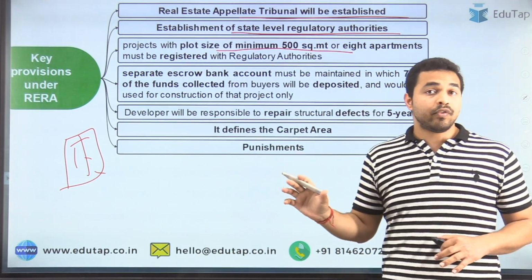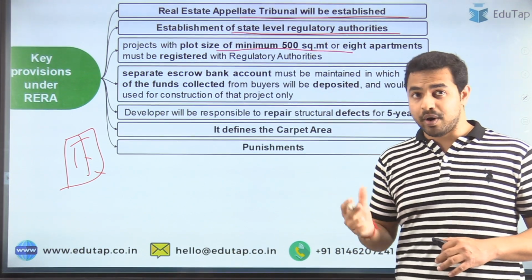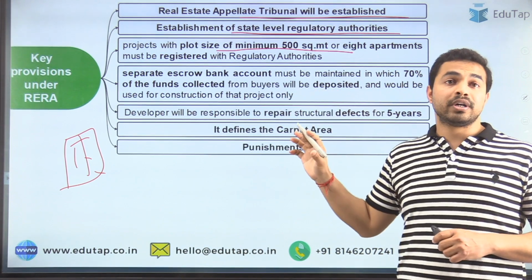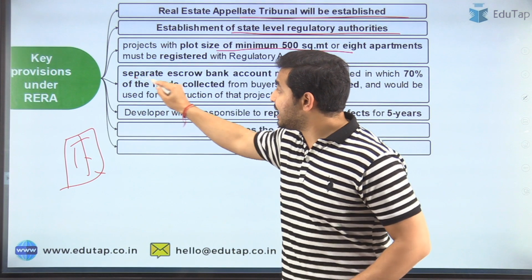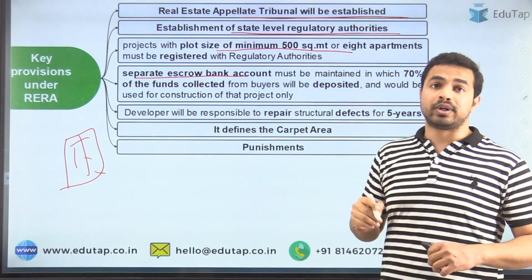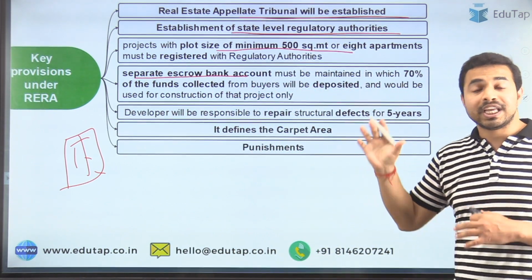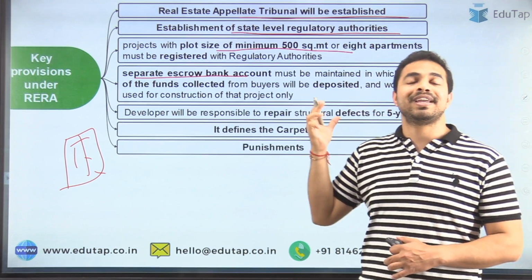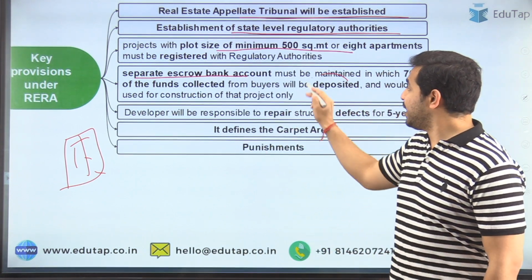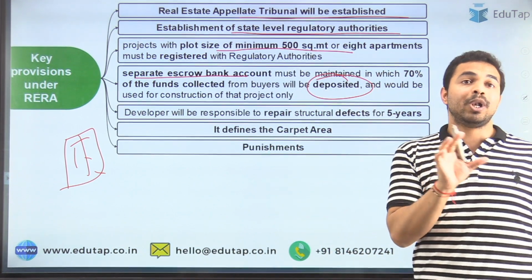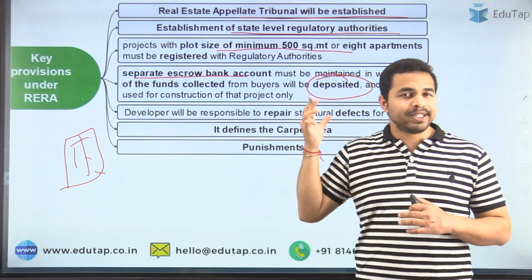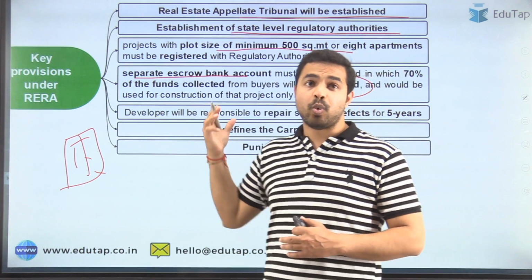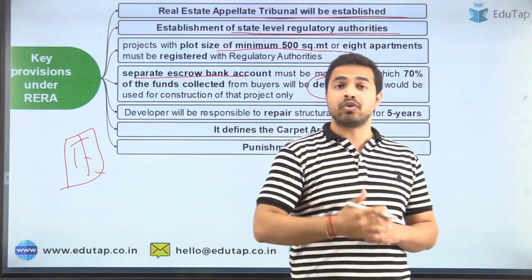So guys, apart from that, one more important point. These promoters, these developers will be liable to maintain a separate escrow account, in which 70% of the funds collected from the buyers will be deposited, and this amount will be used for the construction of that project only. So guys, basically why was this introduced? Why will such a separate escrow account be maintained?